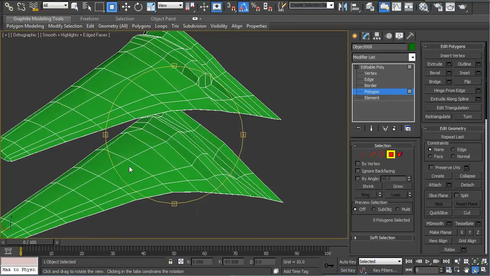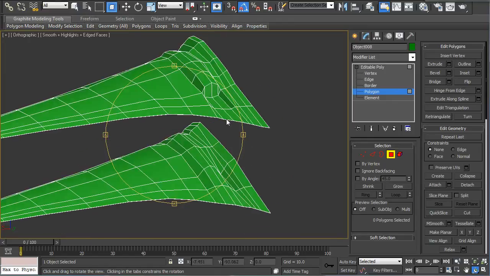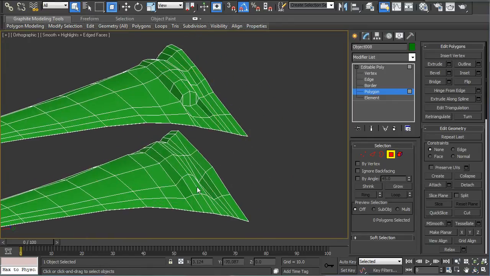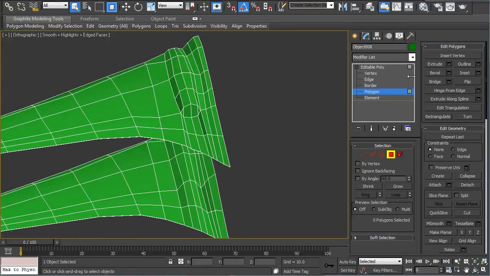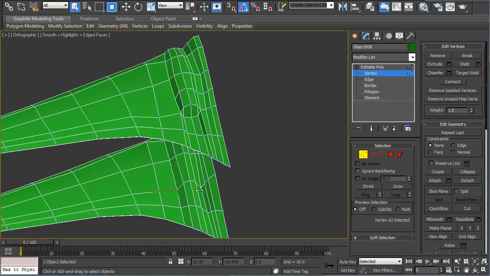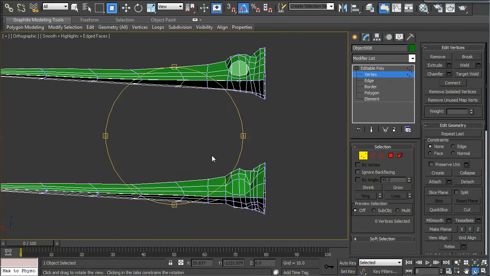And for the rear of the engine, I have it done up on top. We'll just quickly get it done here. For the one on the bottom, go to vertex mode, make a cut right there. And we'll just shape in vertex mode, move the points down.